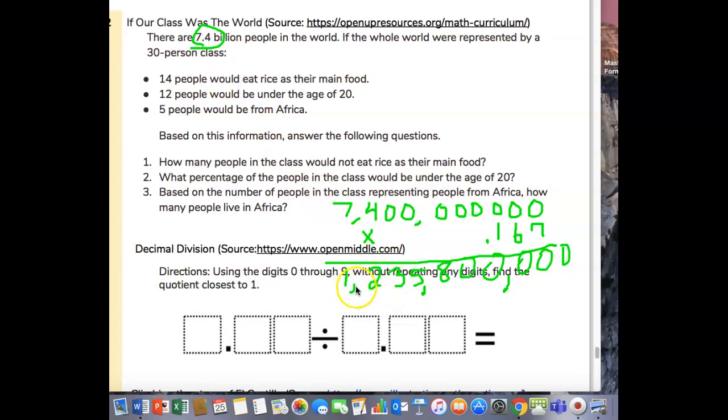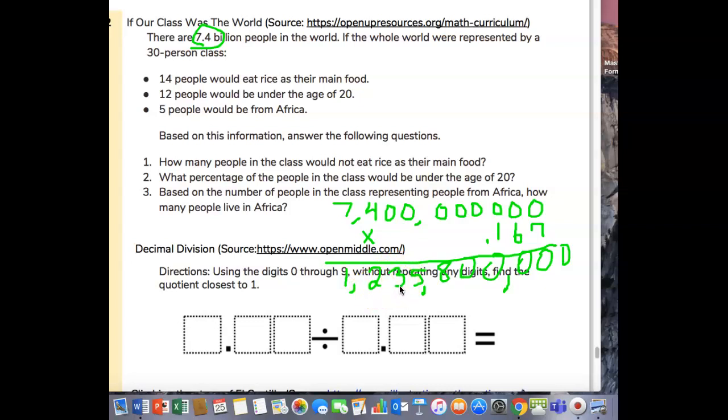So look, if we look here at this 3, it's lower than 5, so we're going to keep the 2. We're just rounding, okay? So here we would say 1.2 billion because we're rounding. Remember, when we round this, we have to look at this.